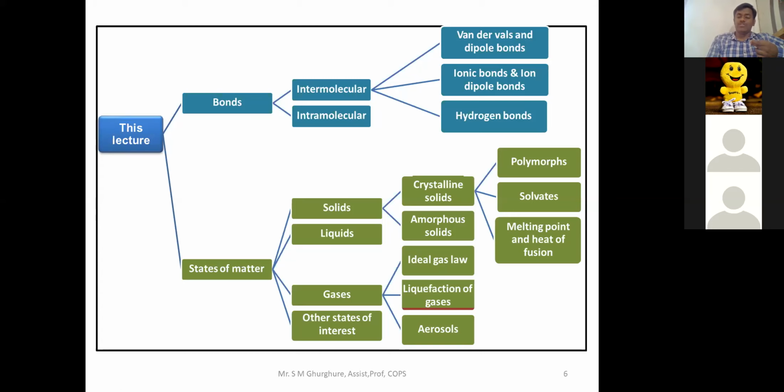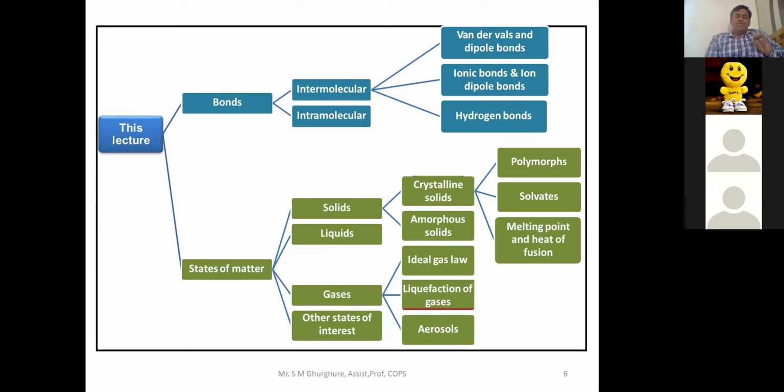And afterwards, the aerosol system, which is a gaseous type of system. That part we are going to focus on in aerosols, because solid, liquid and gas everywhere play an important role, and this matter plays an important role in pharmaceutical dosage form preparation. Is it clear? Because there are only 3 minutes remaining. That part we are going to focus on in this second unit, that is states of matter.